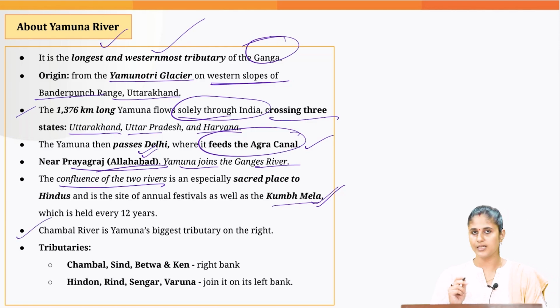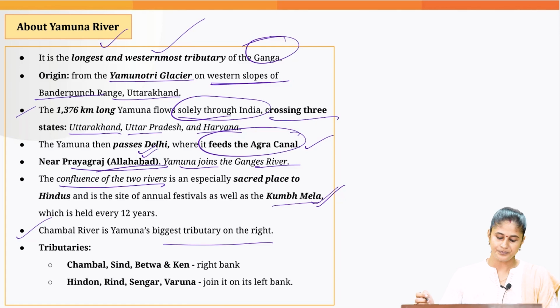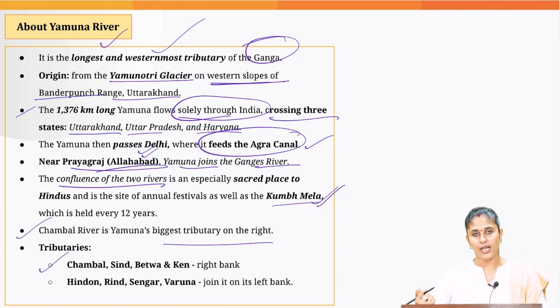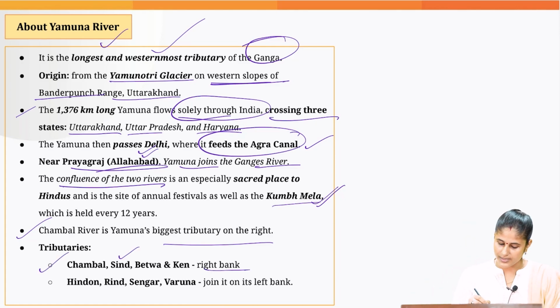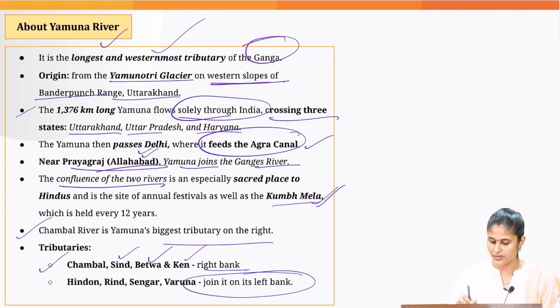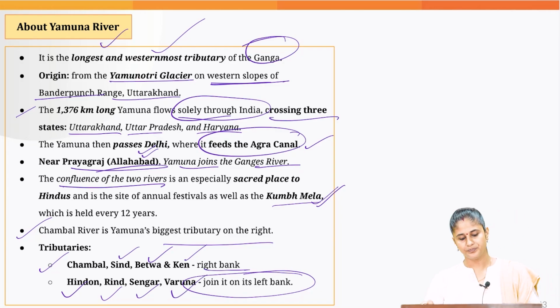Then Chambal River is Yamuna's biggest tributary, which joins this river from the right side. And then the other right bank tributaries are Sindh, Betwa, Ken. When you talk about the rivers joining the Yamuna River from the left, they are Hindan, Rind, Sengar and Varuna.